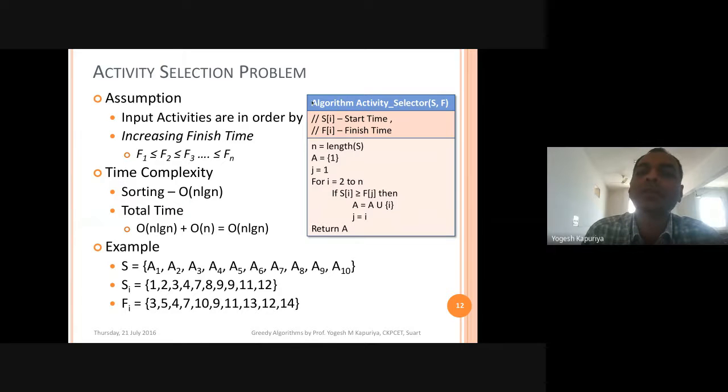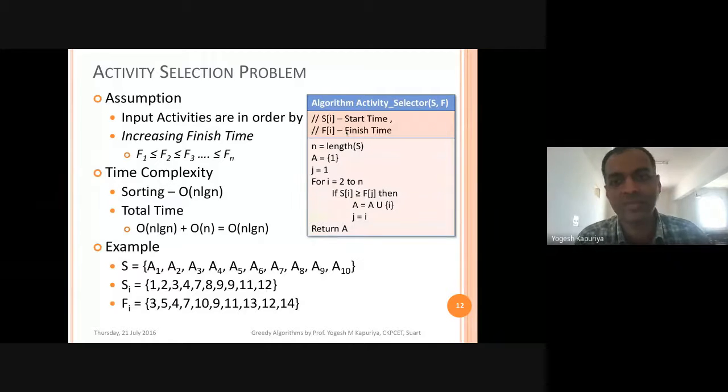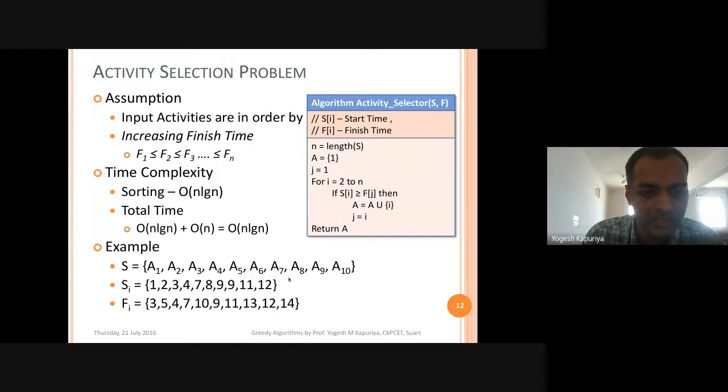finish time. Because there are n activities, there will be two parameters, one is S and the second is F. S of i will represent the start time of activity i, and F of i will represent the finish time of activity i. And we have sorted all the activities in the order of their finish time. So for the input example, let's say there are A1, A2, A3, A4, these are the 10 activities. For each of these, you have some start time: 1, 2, 3, 4, 7, 8, 9, 9, 11, 12, and some finish time.